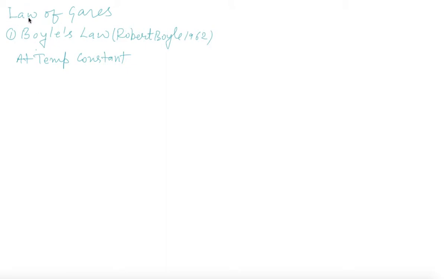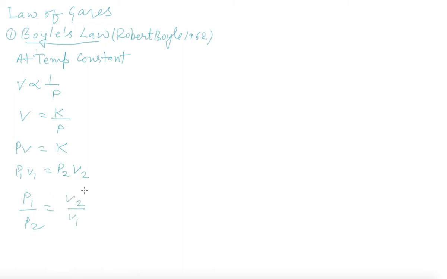Yes, my dear student, now the law of gases. Boyle's law was given by Robert Boyle in 1662 at constant temperature. He explained that volume is inversely proportional to pressure. So volume is equal to K by P, and this equation becomes PV is equal to K. From this, we get the relation P1 V1 is equal to P2 V2. In this, P1 by P2 is equal to V2 by V1.